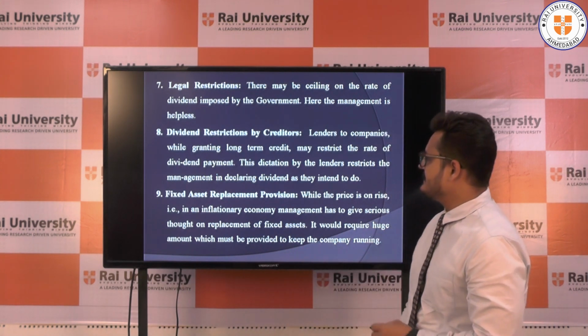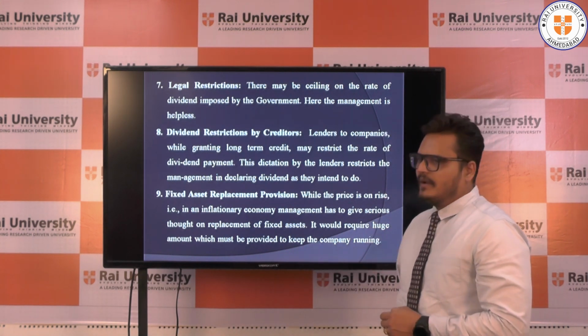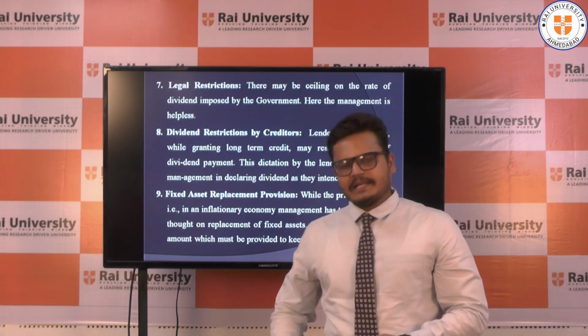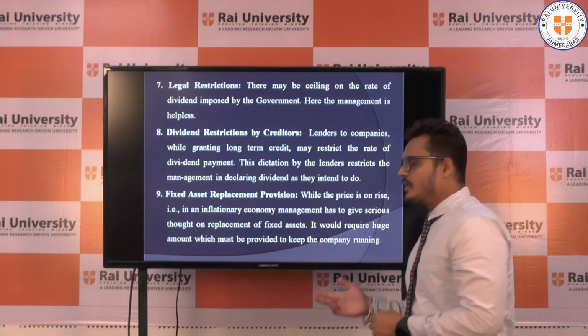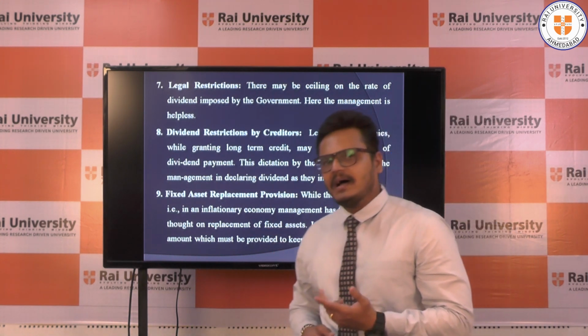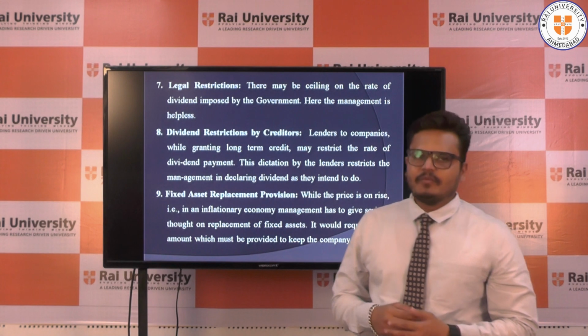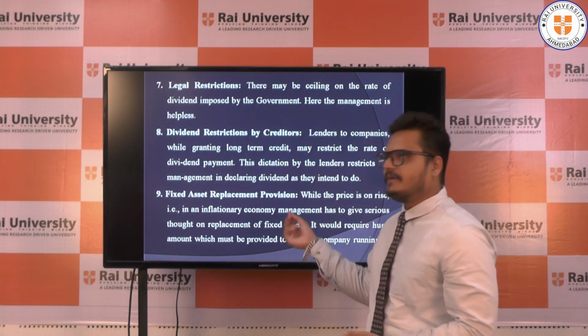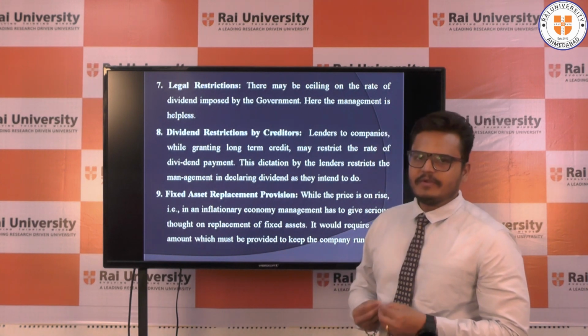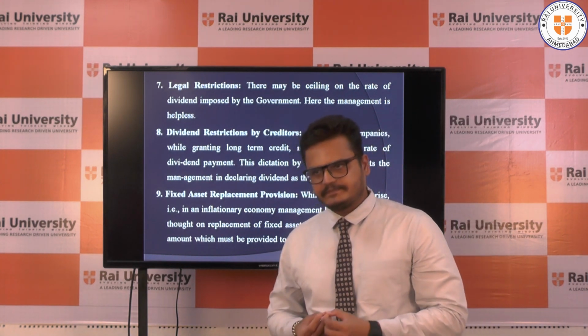Next point, fixed assets replacement provision. When any business organization wants to replace their assets, it requires huge money and huge cost to replace those business assets. So when you want to replace your fixed assets, it requires a huge fund, and for that you are using your retained earnings.